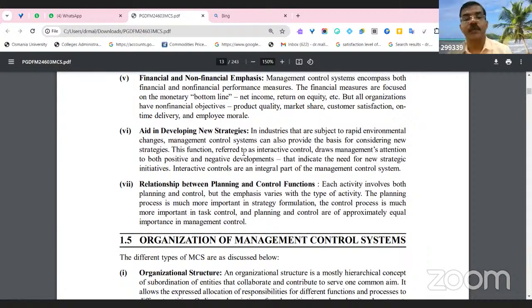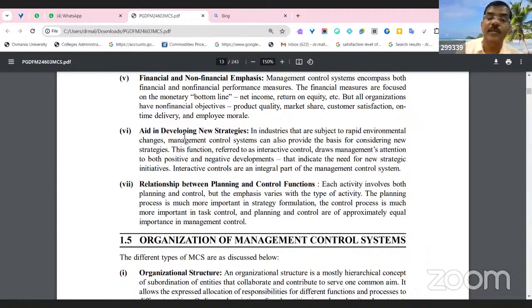And aid in developing new strategies. So business is a very dynamic process. Various factors are influencing business organizations. Even management: in a family business, if the brothers are separated, the family is also a giant family, there is an issue of who will be the company chairperson, and the distribution process is also a big issue. We have seen the history of Reliance Industries Limited, Anil Ambani and Mukesh Ambani, what happened? Even in the recent crisis there is an issue among family members. That also influences how the management functions.